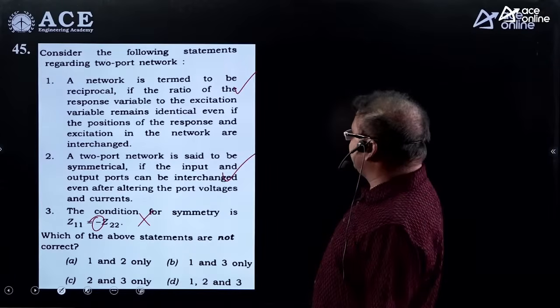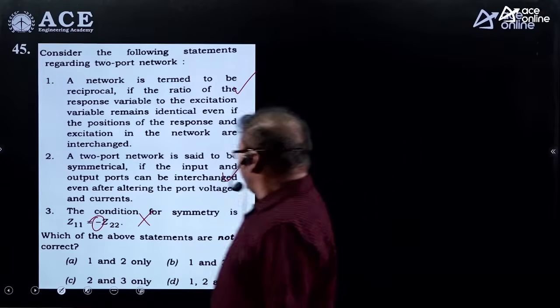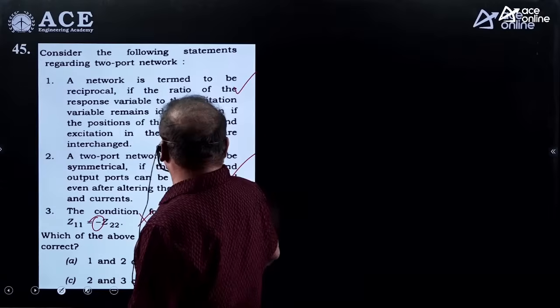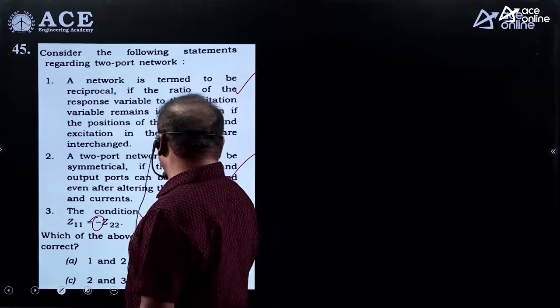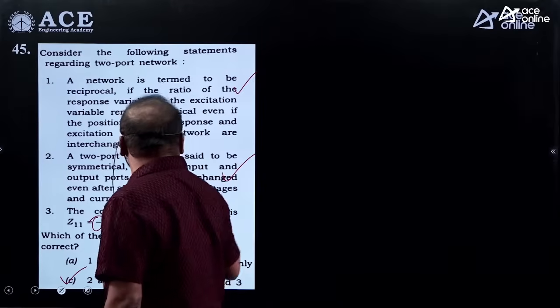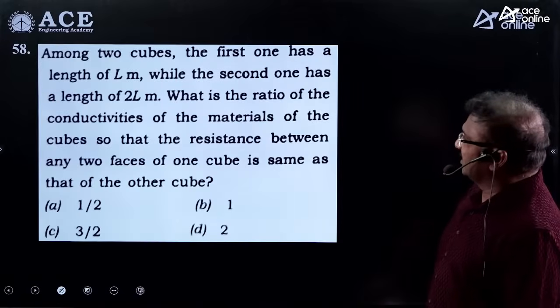Which of the following statements are not correct? Here, we can consider that 2 and 3 are the not correct ones for the two-port network. You can take it, option C is the correct one. Okay. Let us take the next one.